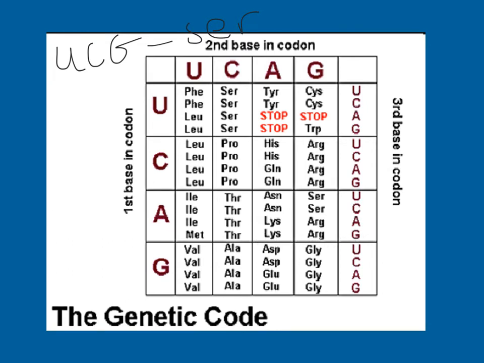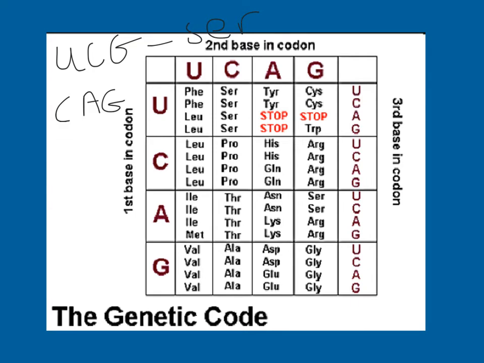Let's say we're coding for CAG this time. So CAG. Again, first thing, here's my first base. Here's my second base. So I'm going to come to where the two meet, which would be here. And then I'm going to find my third base, which is the G, right here. So this one is going to code for, I think this is glutamic acid. So that would be what CAG codes for.